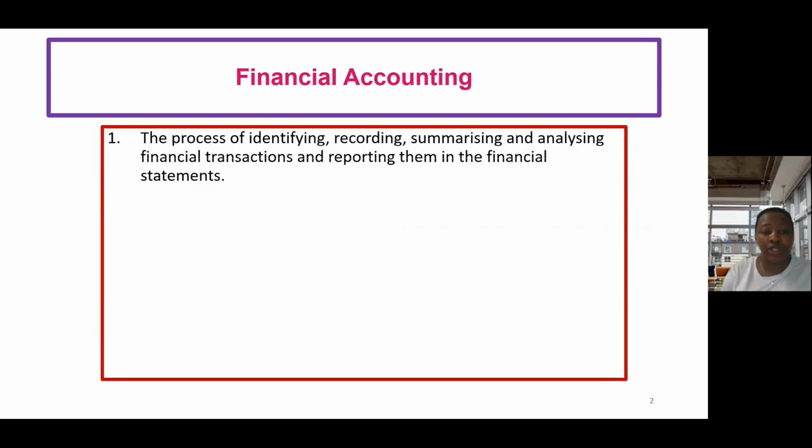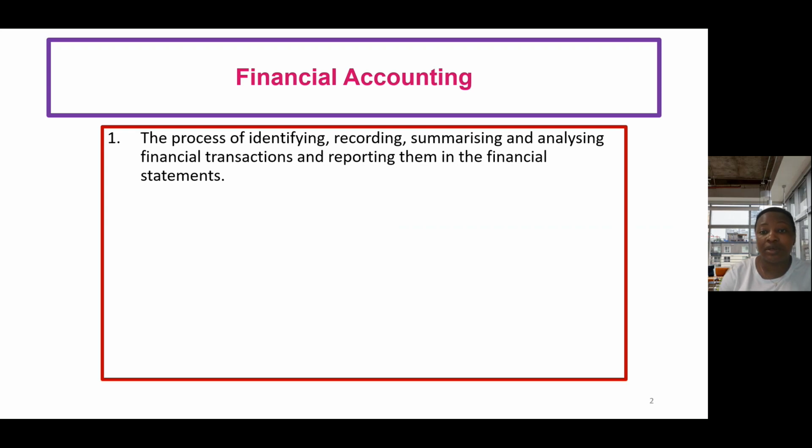So financial accounting is actually the process of identifying information, being able to identify financial transactions or economic events, and then recording those transactions or economic events that you have identified, summarizing and analyzing those transactions and reporting them in a financial statement. Whether as a business, an accountant or a business person, you have a lot of economic transactions that you can identify either through some source documents. You're able to then identify those unique transactions, record them, summarize them, analyze those transactions and report them in